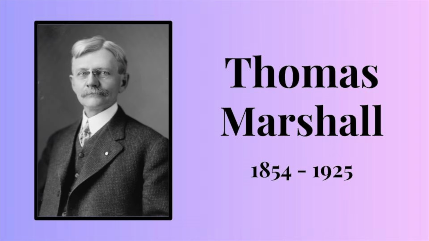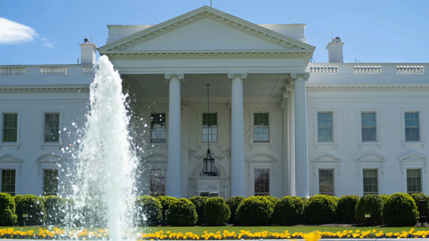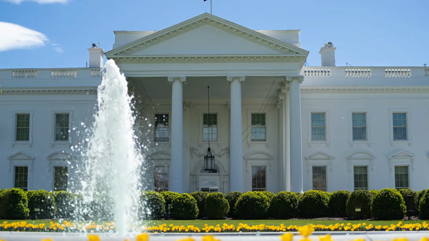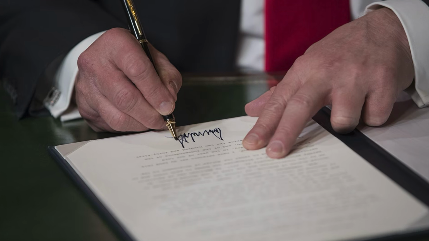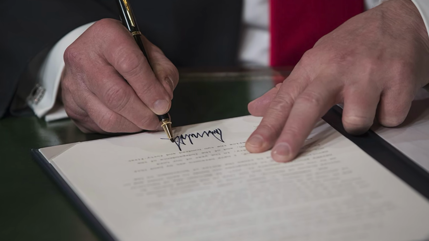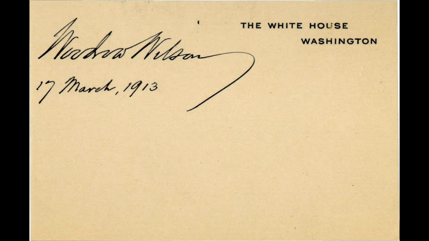Members of Congress urged Vice President Thomas Marshall to take control, but Marshall refused and did not want to be seen as power-hungry and going against the will of the American people and the Constitution. Many of Wilson's top advisors didn't interact with him whatsoever during this time, including cabinet members and even Vice President Marshall himself. Edith Wilson was the person with the most responsibility regarding the flow of information to the president, and it's even been suggested that she was the one signing official documents and calling the shots on her husband's account, which, given the evidence, is not only a possibility, but a likelihood.